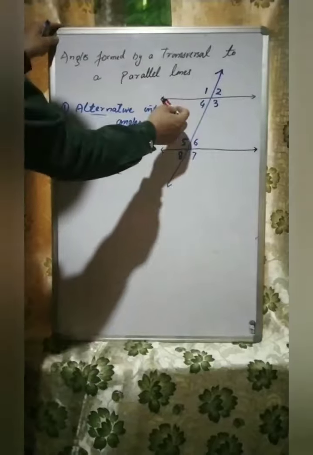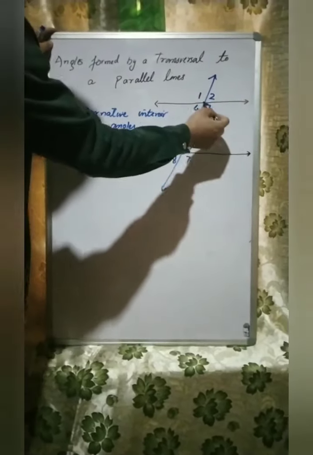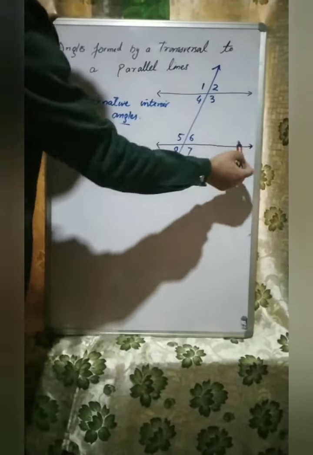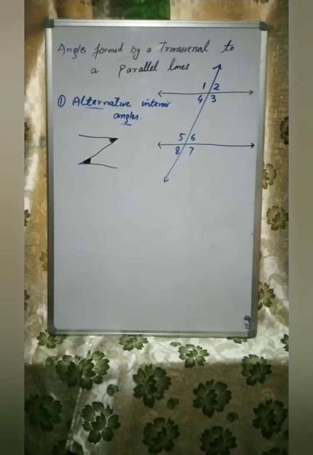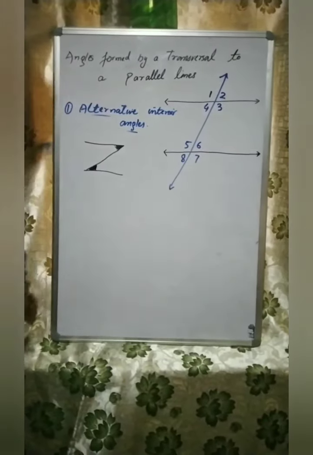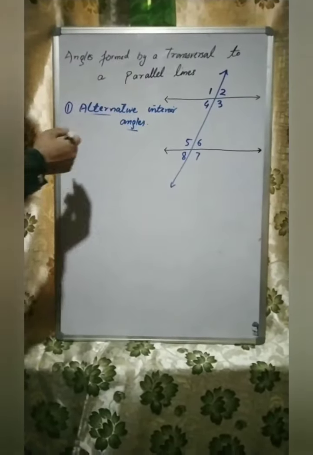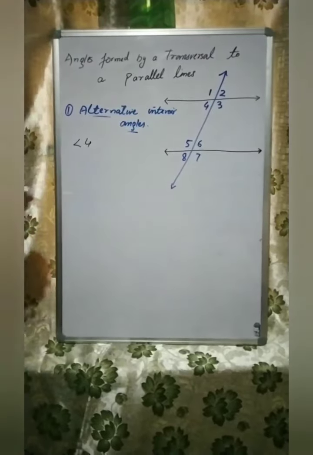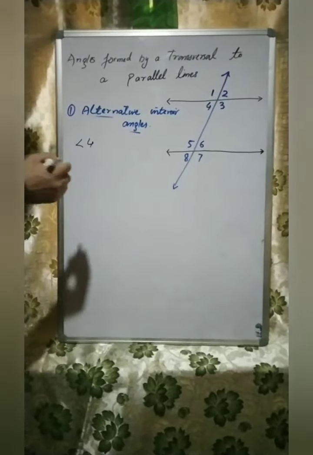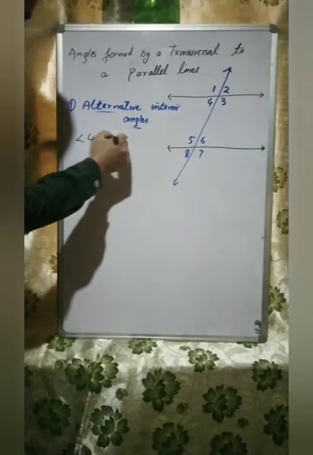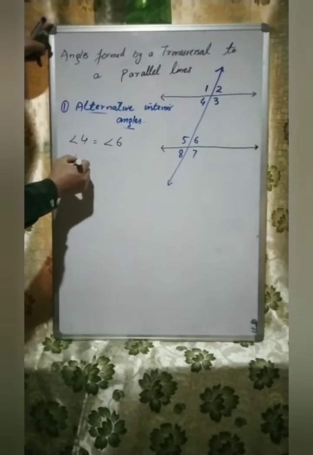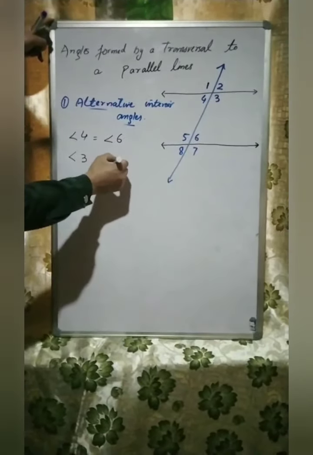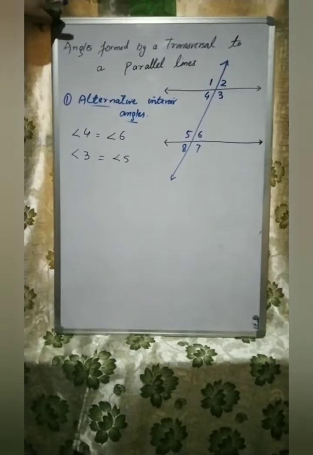Now, check this figure. Here, angle 4 and angle 6 are alternate angles, and you should remember they are always equal. Same, angle 3 and angle 5 are alternate interior angles, so they are always equal. We can prove this later on.